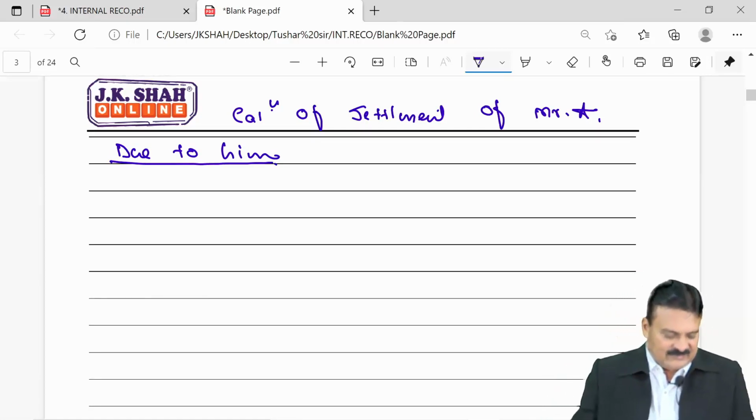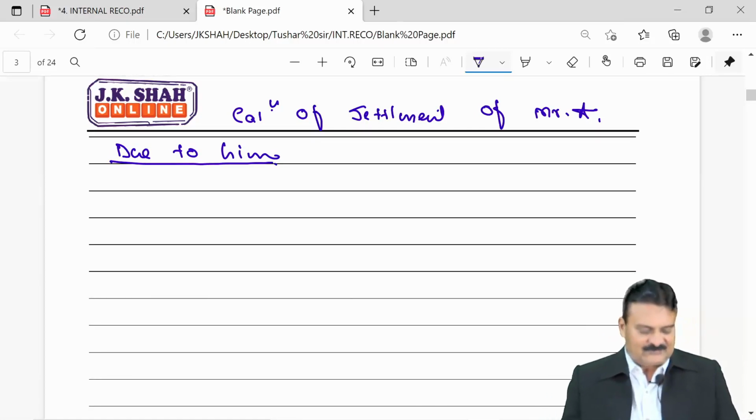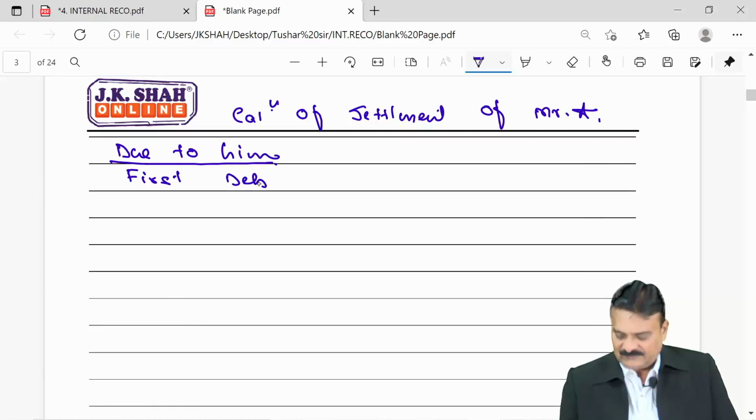Question says A holds first debenture of 3 lakh. So we have to pay him 3 lakh rupees towards first debentures.